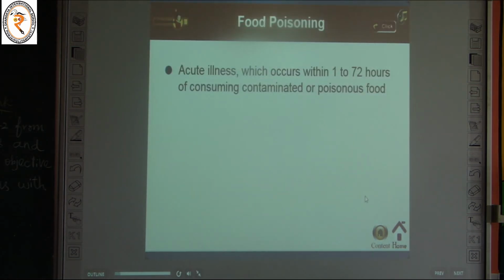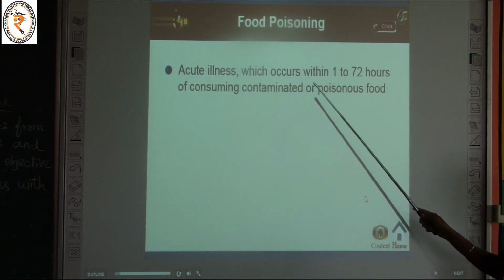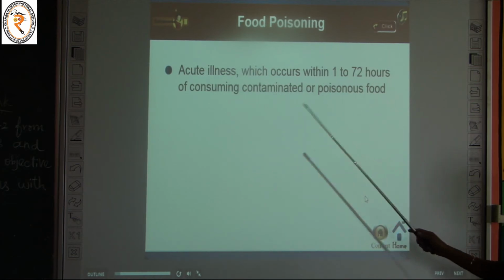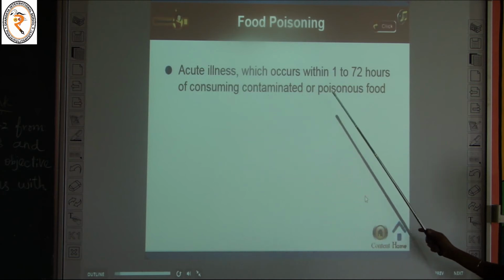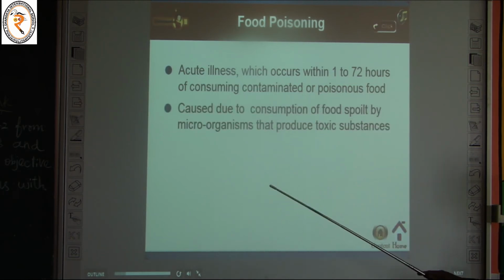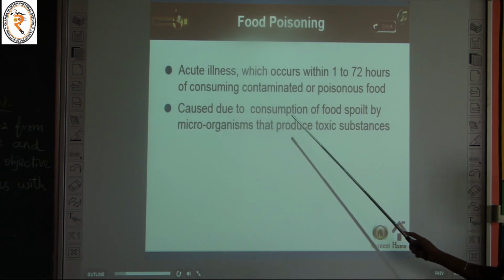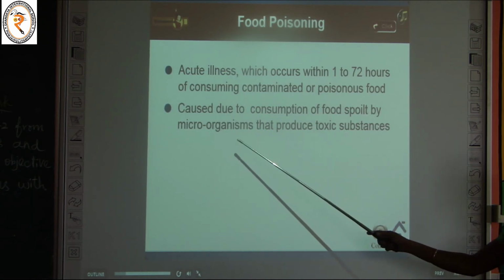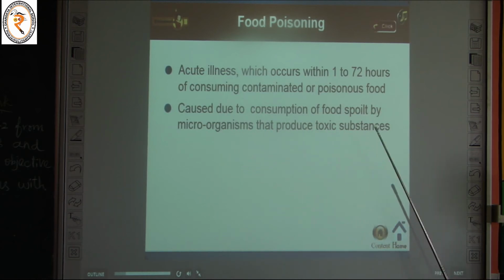food poisoning. What is called food poisoning? Acute illness which occurs within 1 to 72 hours of consuming contaminated or poisonous food causes food poisoning. It is caused due to the consumption of food spoiled by microorganisms that produce toxic substances. What is called food poisoning means some microorganism grows inside the food and the food becomes poisonous. That is called food poisoning.